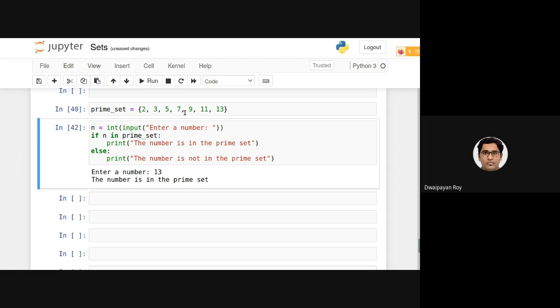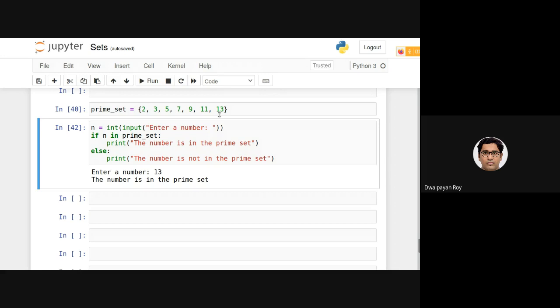The difference between this and doing the same thing using a list is that in a list there will be a linear search. If the searching item is 13, it will be comparing 13 with 2, 13 with 3, 13 with 5, 13 with 7, 13 with 9, 13 with 11, finally 13 with 13. As there is a match, it will return that it is present.